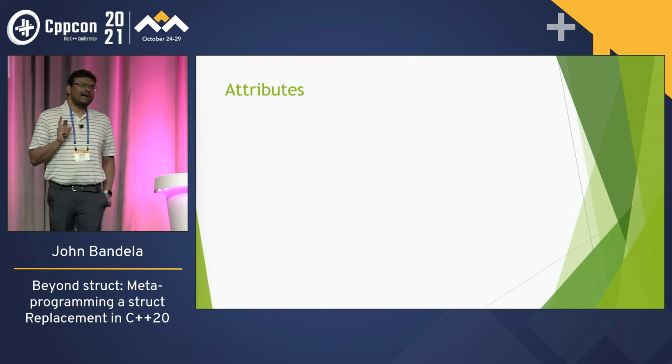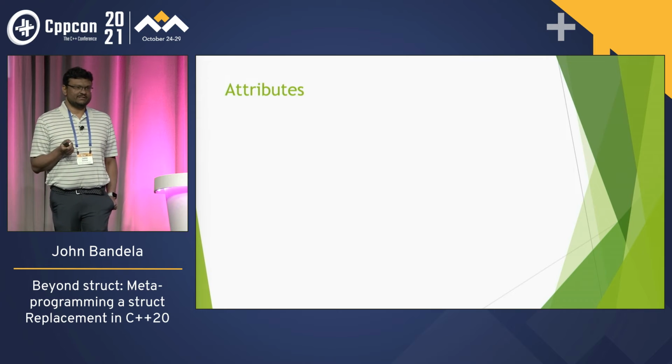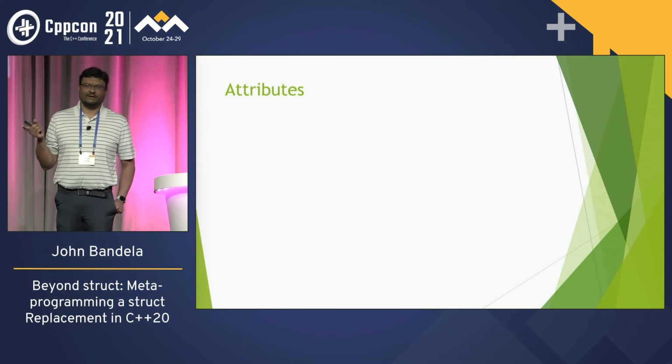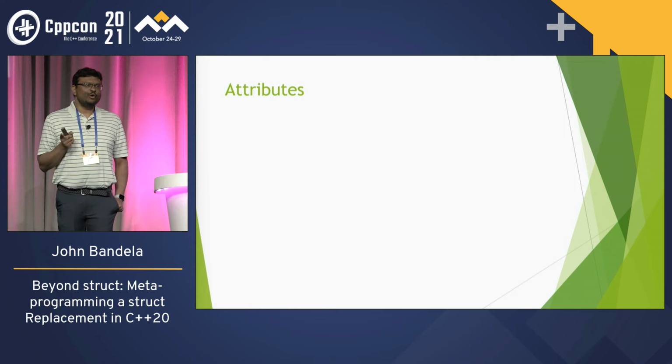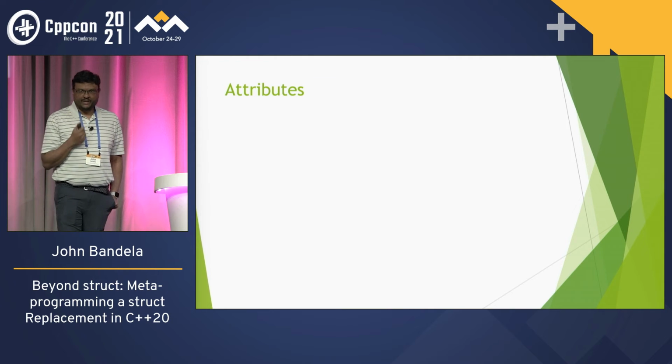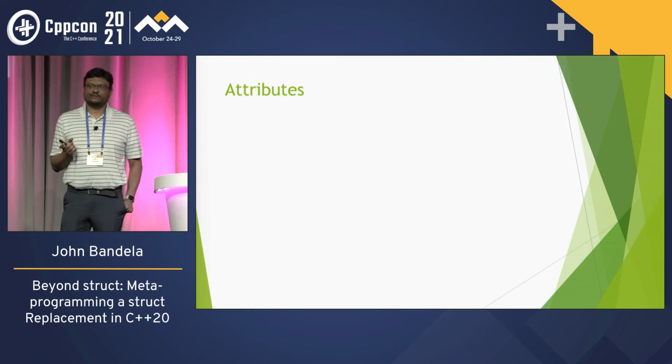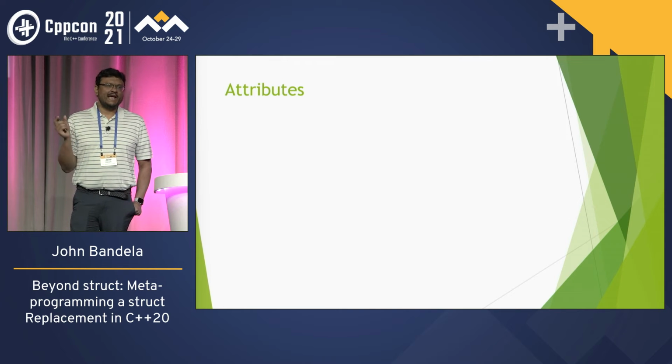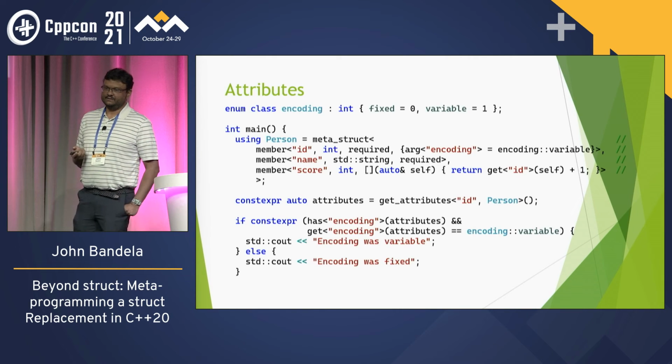How many know we have attributes in C++? Like we can put an attribute on a thing. But there's no way for you to query what that attribute is at compile time, right? That could actually be useful. For example, for serialization, we want to specify how it should be encoded. We can add attributes, so let's add attributes to our meta struct.